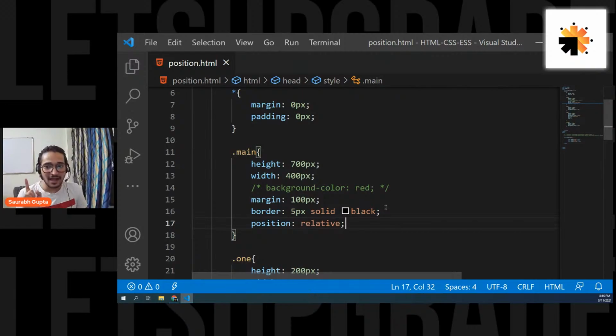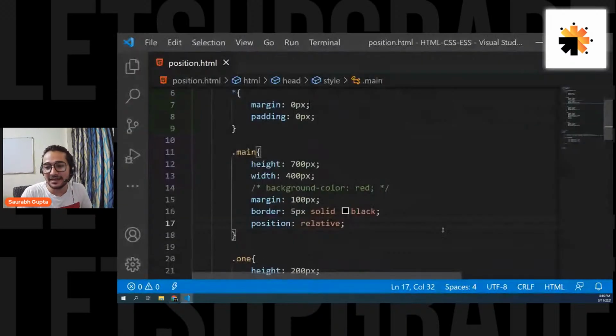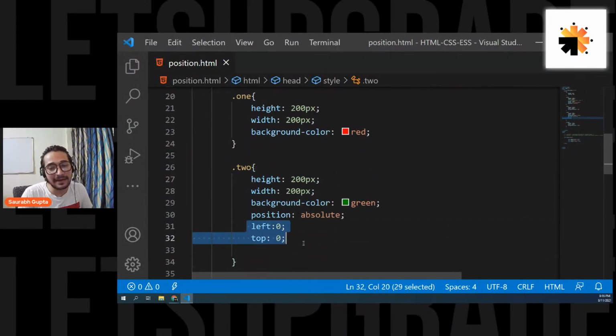Now guys, I have given position to the main element. That means now my parent is having position. So if my parent is having position, I will be positioned according to the parent. Now let's see if it is working. And here we go. Now see, the green element is getting positioned according to the parent. You can see the left and top are 0, and you can still find it inside main. That means it is getting positioned according to the parent.